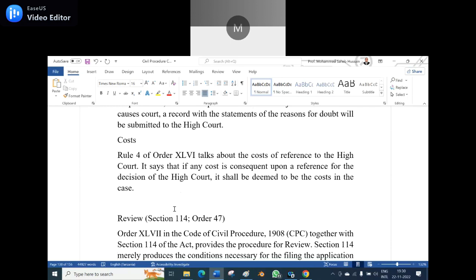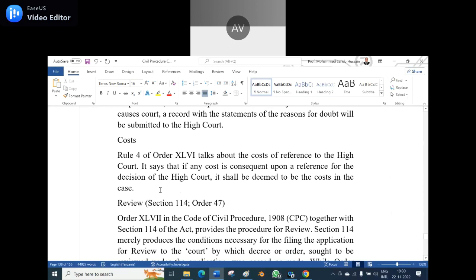No. Means, suo motu the subordinate court sends, or any party will make such a statement to refer the matter for the opinion of the High Court. No one can send like that for the opinion of the High Court. The lower court will send that application to the High Court for its opinion, only on interpretation of the law. If the constitutional interpretation is there, it is under Article 228; if the statute ambiguity or consolidation is there, it is under Section 113.